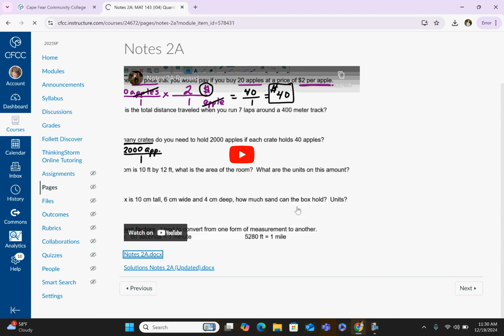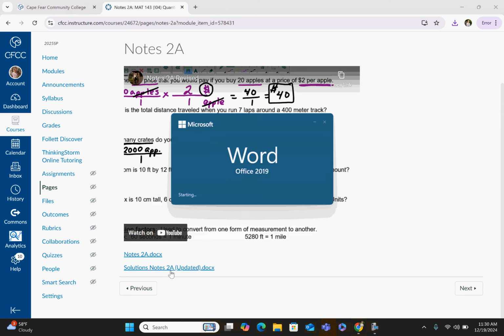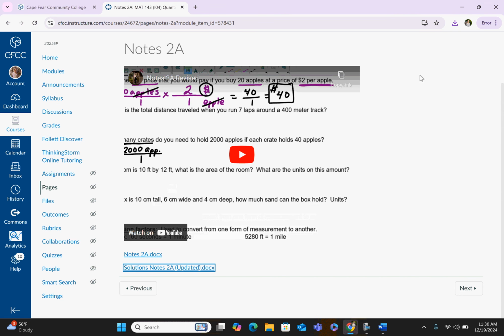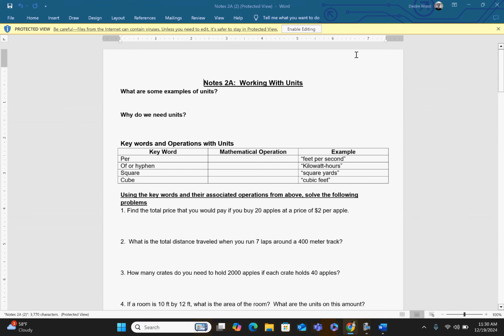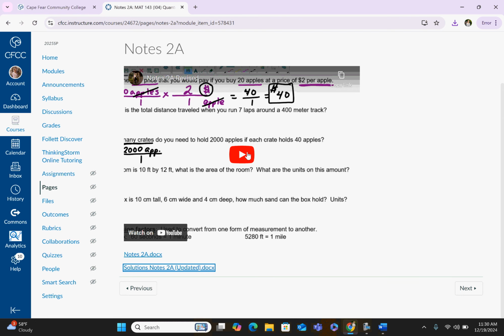So I'm going to click on that set of notes and pull them up, and then I'm also going to click on the solution key. All right, so here's our set of notes. Again, hopefully you would have access to a printer that you could print this off, because ideally what I would recommend is that after you have this printed off, you go back to Canvas and hit play on the video. And you're going to be filling it in as I'm talking through it on the video. Pause it when you need to. Maybe if I go a little faster than you can write, pause it then.